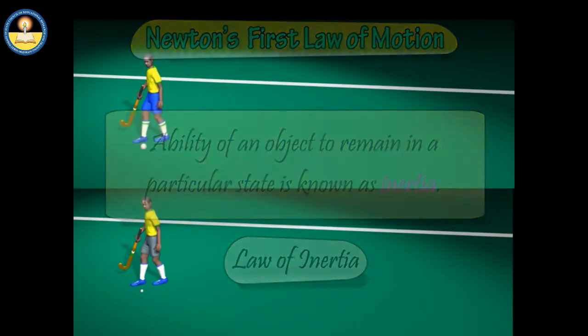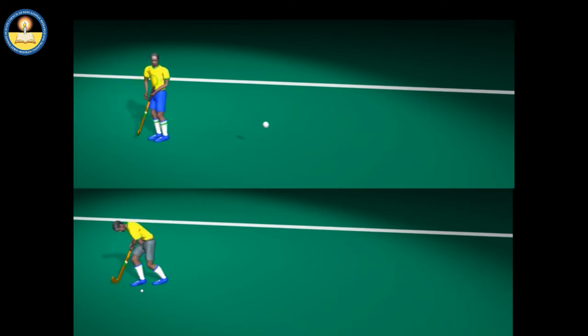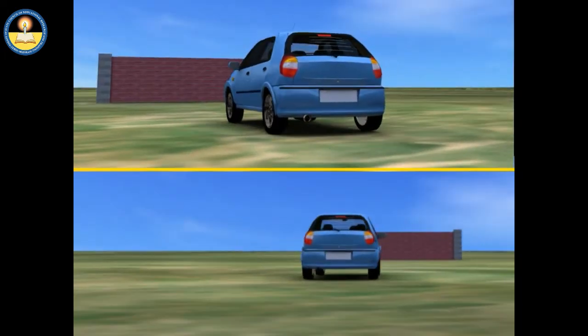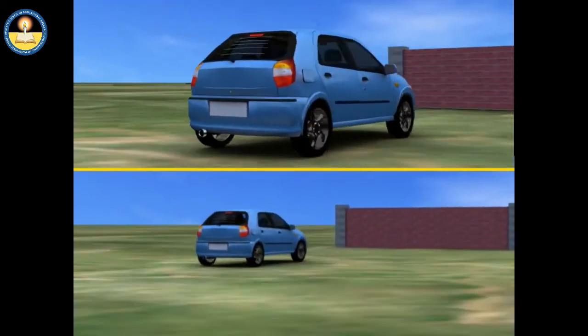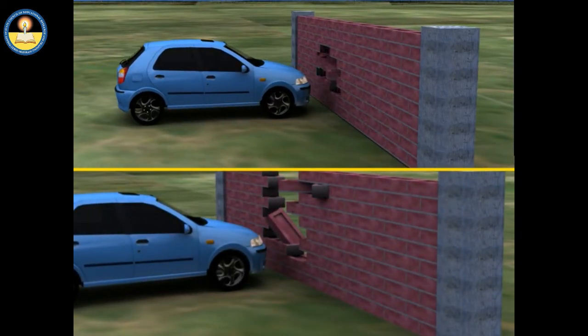For example, let's take two balls of unequal masses. To move both the balls with the same velocity, one has to hit the heavier ball with a larger force. Similarly, if two cars of equal mass are moving with different velocities, it is obvious that the car having less speed can be stopped more quickly.